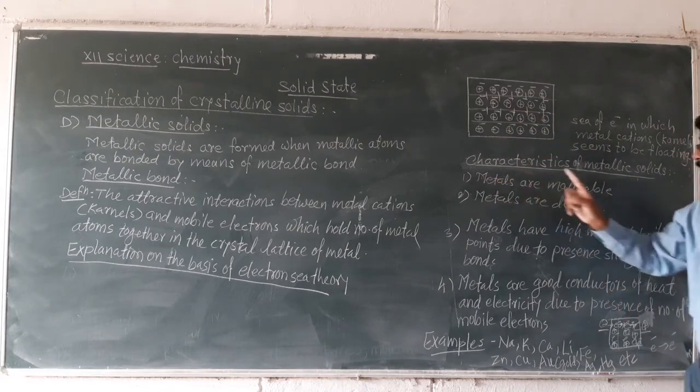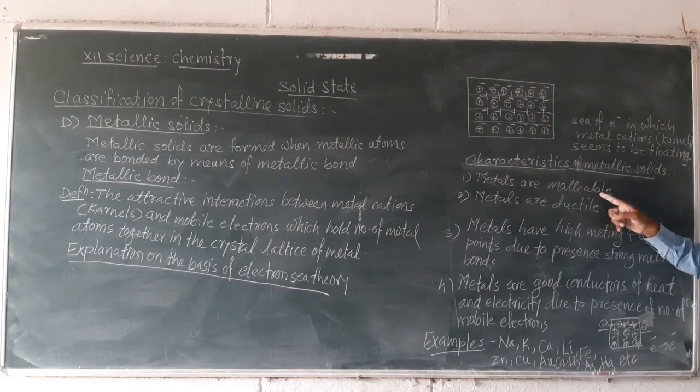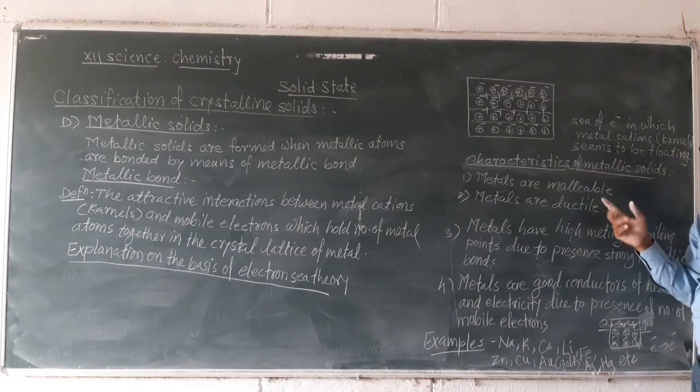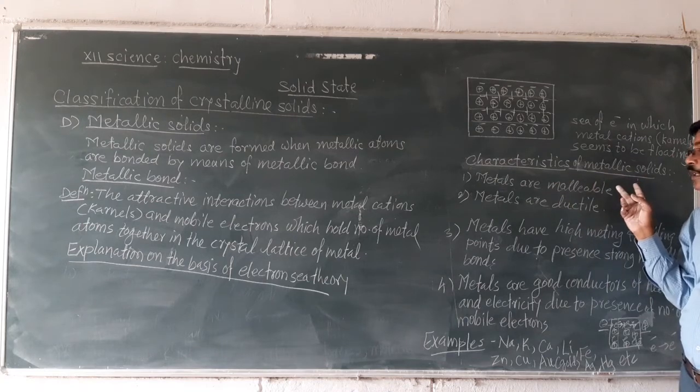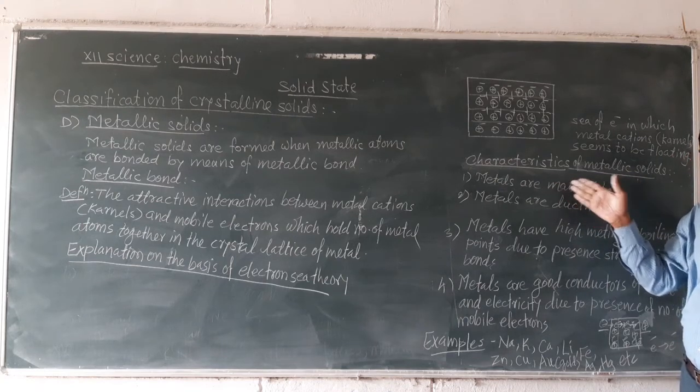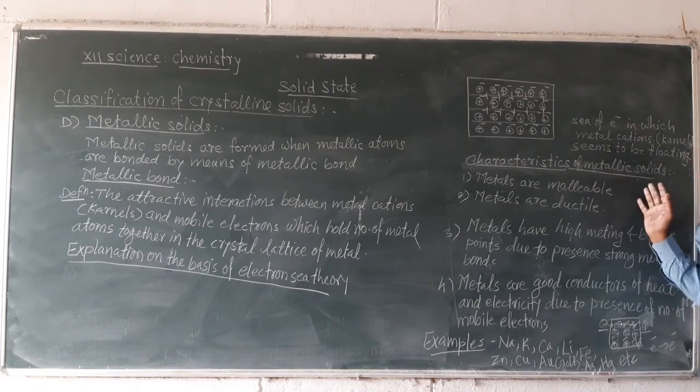First, metals are malleable because when metal pieces are hammered, due to the production of heat, some of the metallic bonds between the layers of the metal are broken and these layers become slippery. They slide one over another, and finally the metal piece is converted into a thin sheet by hammering.